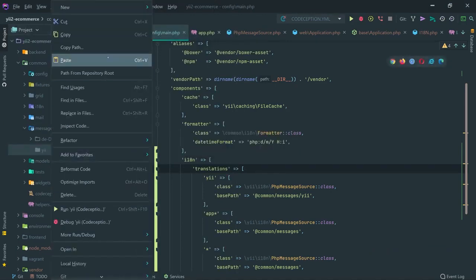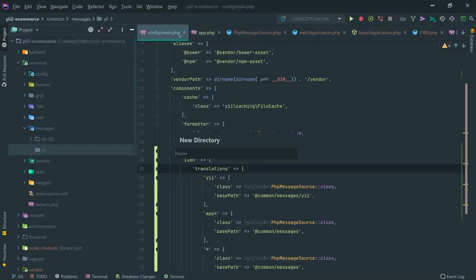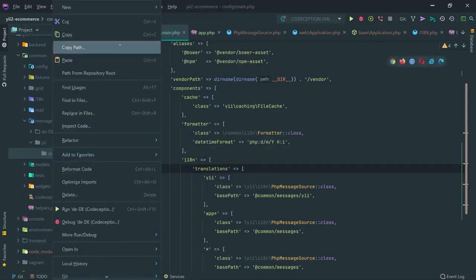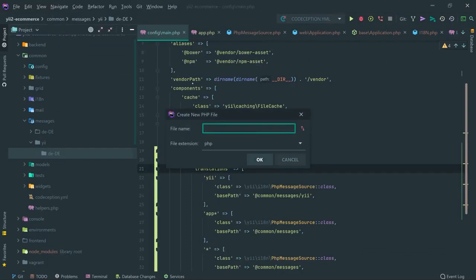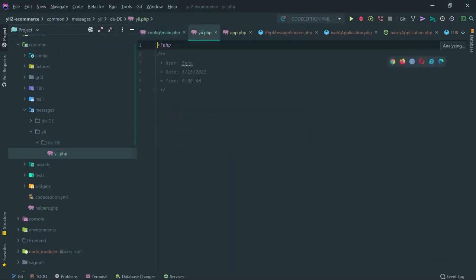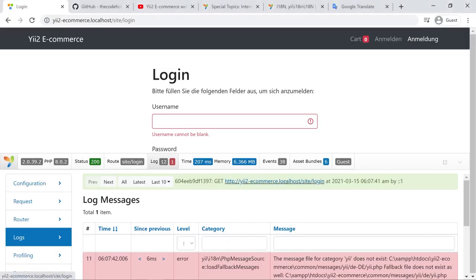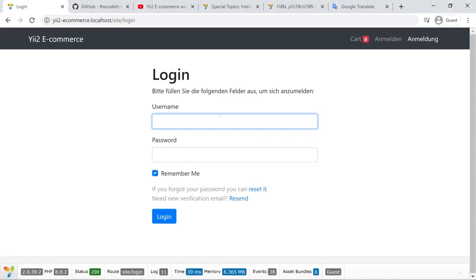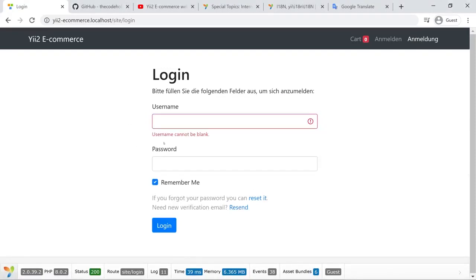Then inside the E folder, we have to create the language, and inside the language, we have to create the category file, which is E in our case. And now the file exists. We should not see this error, but the translations won't work. Like username cannot be blank, this is right here. It's not German.